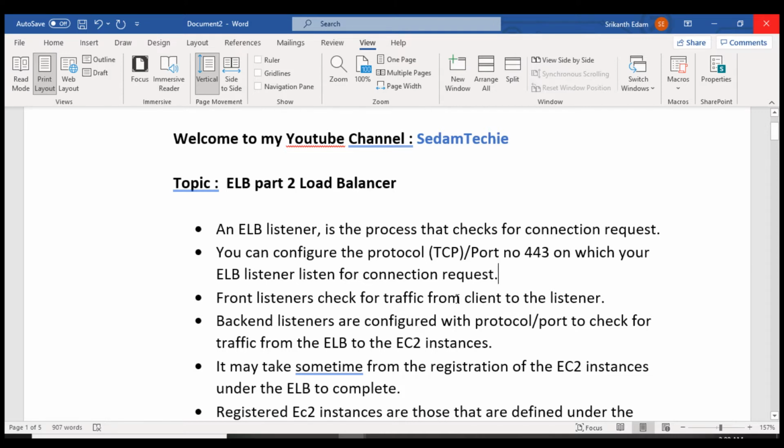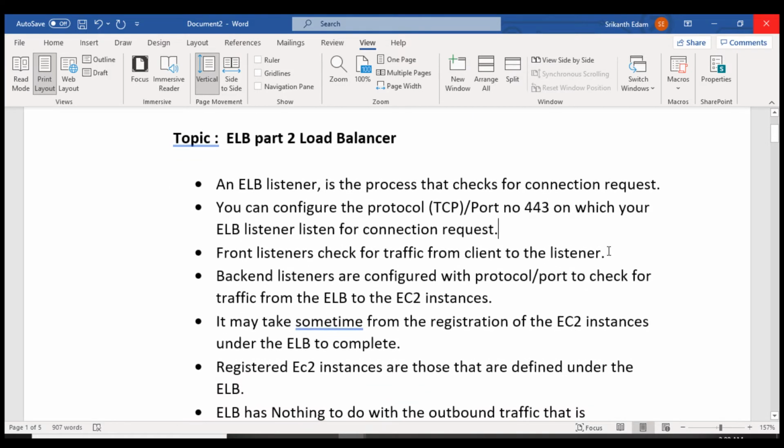Client means it can be a web server. Whatever traffic is coming from the client will be moved to the listener, the front end listeners. From the front end it will go to the load balancer, then the load balancer will move it to the back end. Back end listeners will distribute the traffic to the EC2 instances. Back end listeners are configured with the protocol or port to check for traffic from the elastic load balancer to the EC2 instances.